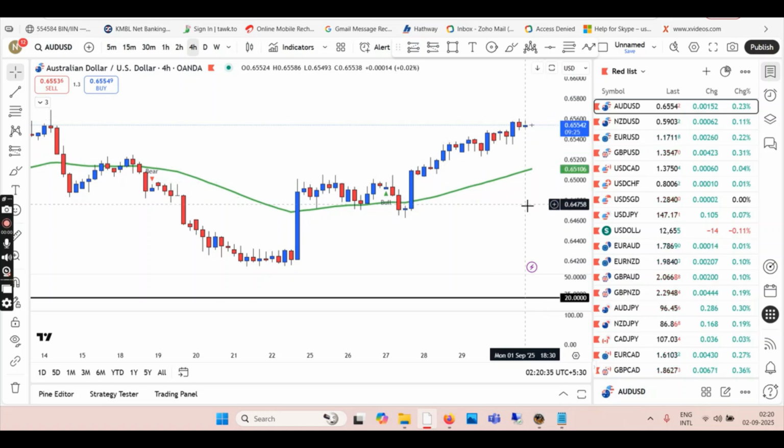Because I don't trade anything less than 4 hours, I will wait for the pullback if I have to trade this pair. Otherwise, there are too many pairs for me to choose from. But anyways, if you trade this, you have to wait for the pullback. That's the only decent way to get maybe 30 pips. So wait for the pullback until the EMA rejection and then a blue candle, and then you go long. Right now, I'm not going to take any trades in AUDUSD because the pullback hasn't happened yet. But this is going to carry on going maybe another 15 pips before it bounces back. So this is what we have in AUDUSD for today.